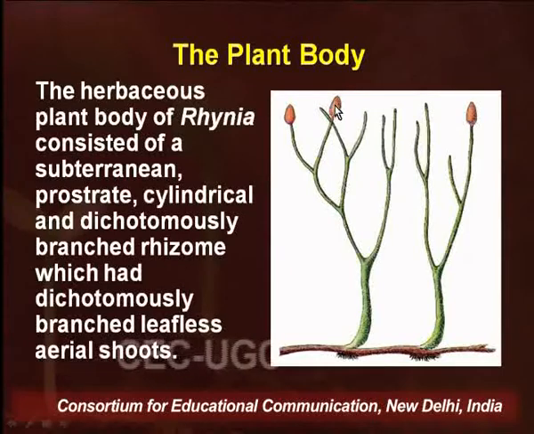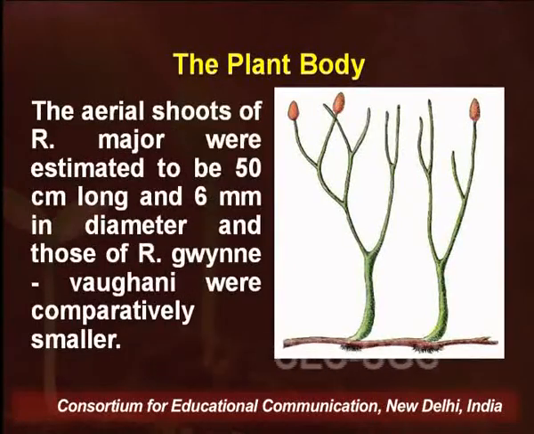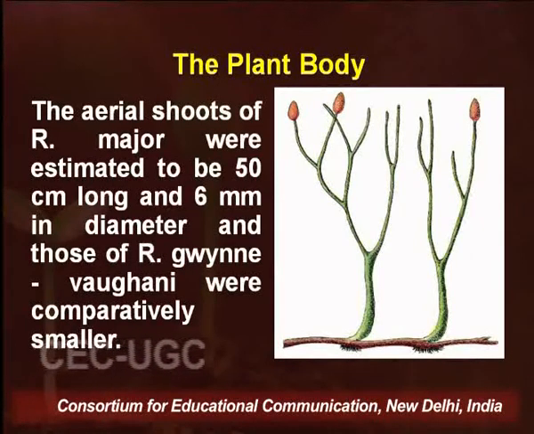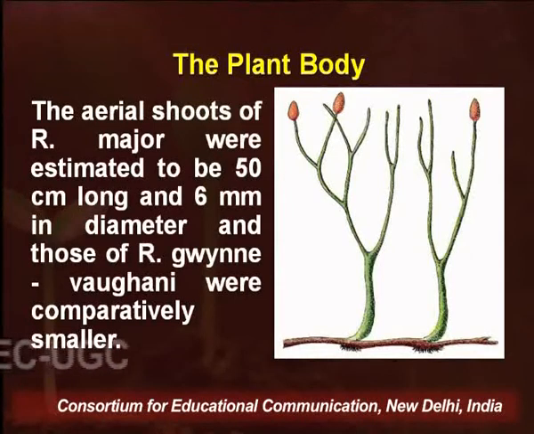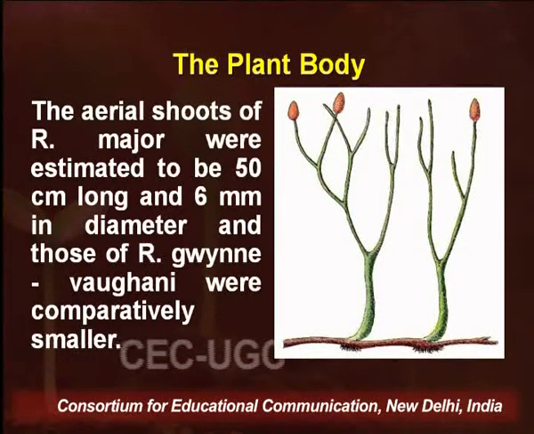leafless aerial shoots. The aerial shoots of Rhynia major were estimated to be 50 centimeter long and 6 millimeter in diameter, and those of Rhynia gwynne-vaughanii were comparatively smaller.